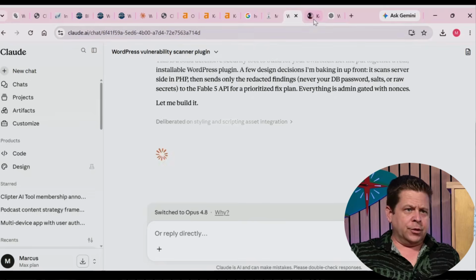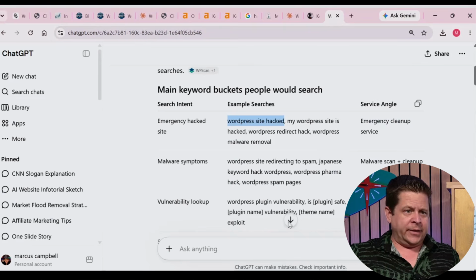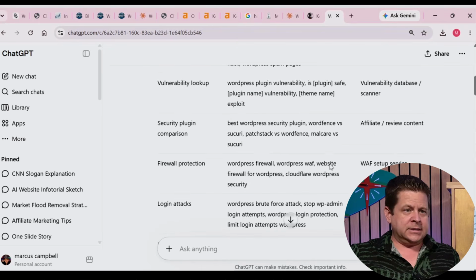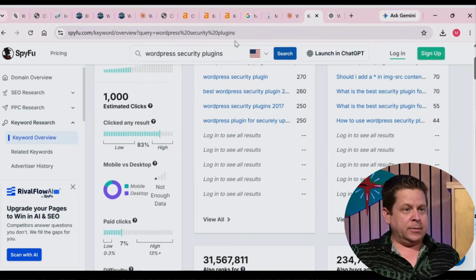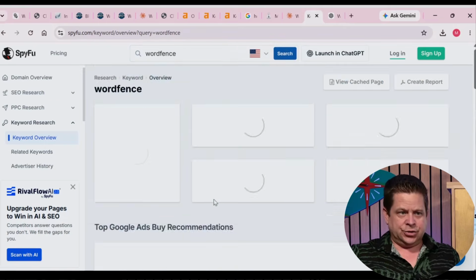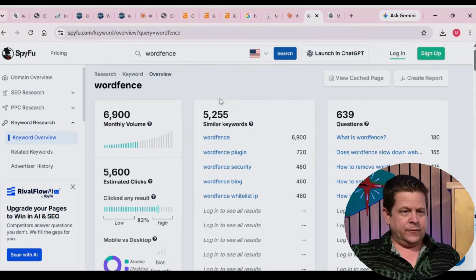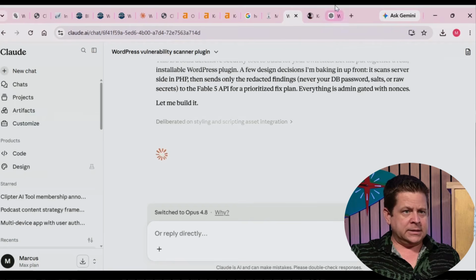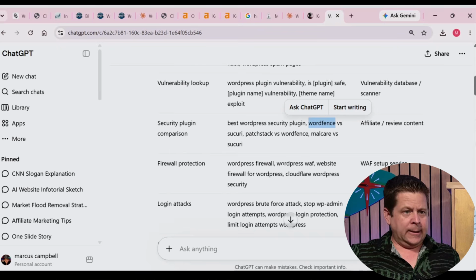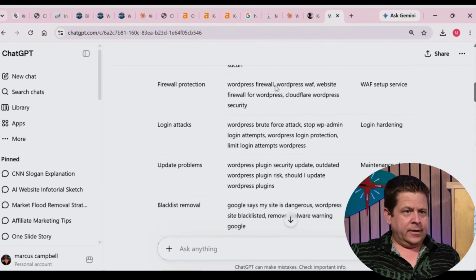So now we can go through and find these other keywords, find some that are expensive and lead to it. So you could even do like WordPress, best security, WordFence. Okay, so WordFence, that's probably going to trigger, that's the whole industry that this is around. WordFence, WordPress security, Cloudflare, WordPress firewall. It's an interesting one.